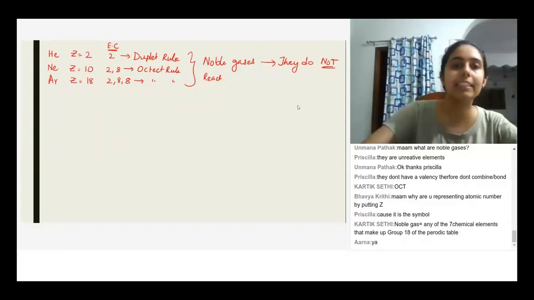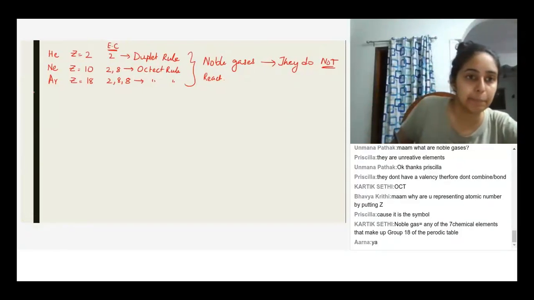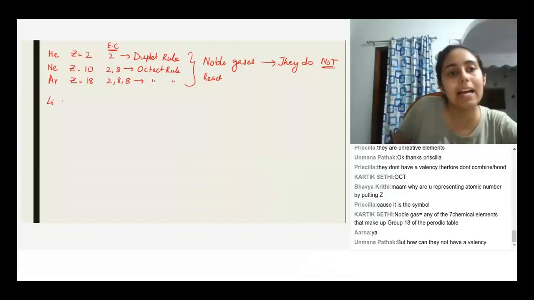So let's take for example lithium. Lithium has atomic number 3.